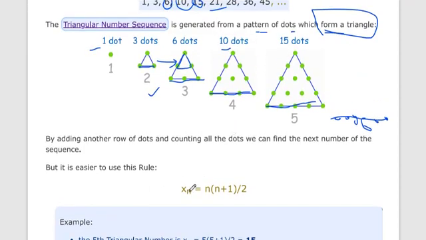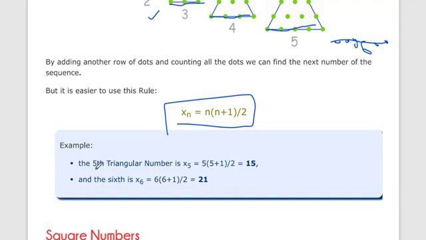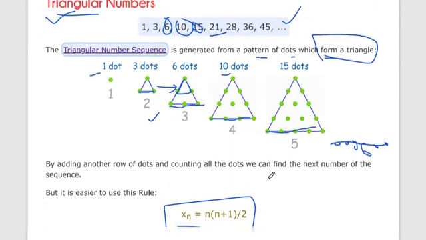So it is a rule, we can write it like this: n into n plus 1 divided by 2. We can use any number and we get the answer. So this is a triangle number.